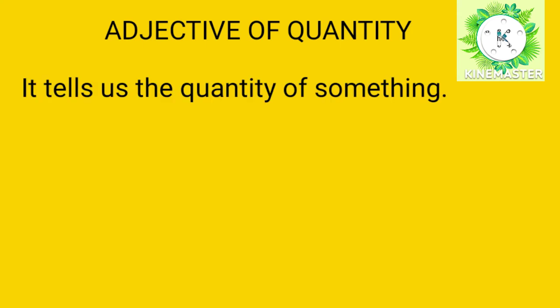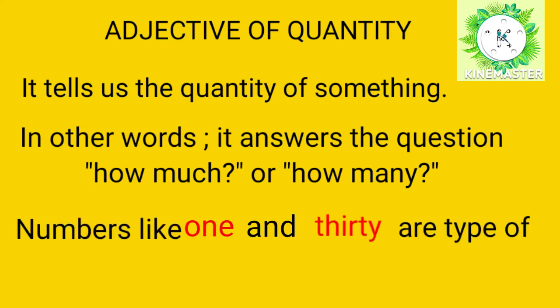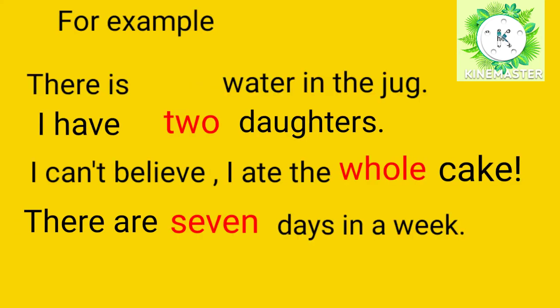Adjective of quantity. It tells us the quantity of something. In other words, it answers the question how much or how many. Numbers like 1 and 30 are a type of adjective. For example, there is little water in the jug. I have 2 daughters. I can't believe I ate the whole cake. There are 7 days in a week.